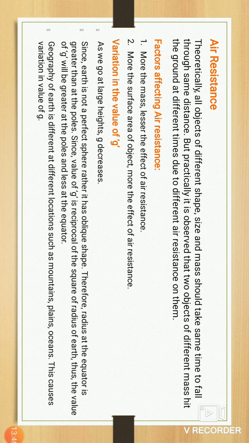Air resistance is the most important factor because it repels the object. Why? Because consider a weak person and a heavy person.